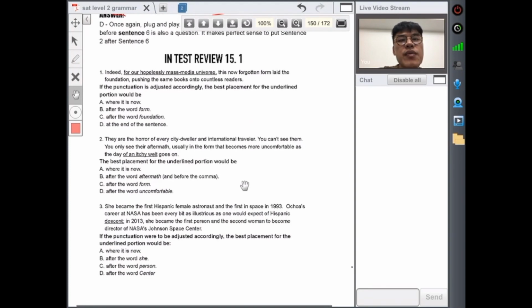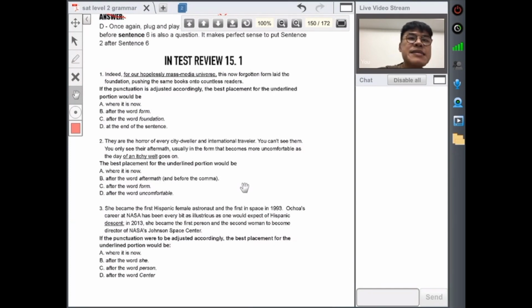All right, so indeed, for our hopelessly mass media universe, this now forgotten form laid the foundation, pushing the same books onto countless readers. If the punctuation is adjusted accordingly, the best placement for the underlined portion will be where it is now. No, because when we read it, it sounds weird. After the word form, indeed, this now forgotten form for our hopeless, no, it sounds weird, right? Indeed, this now forgotten form laid the foundation for our hopelessly mass media universe. Sounds good. The answer for this one is C.